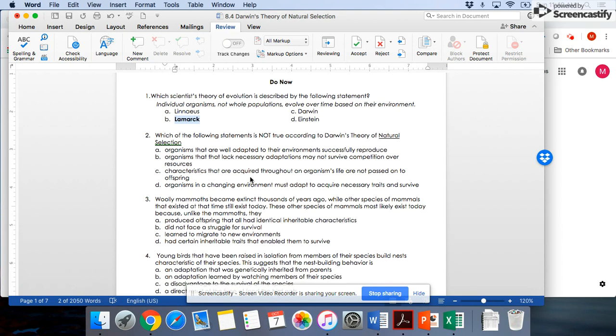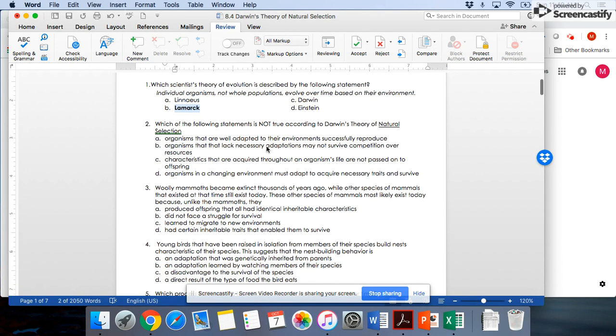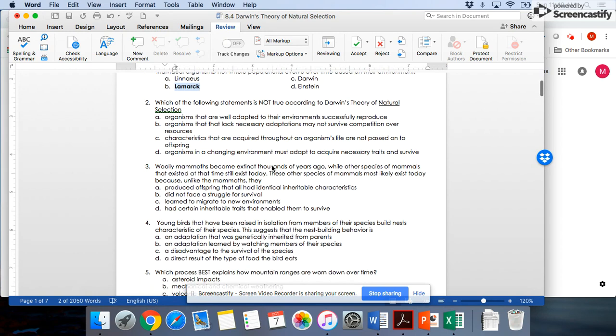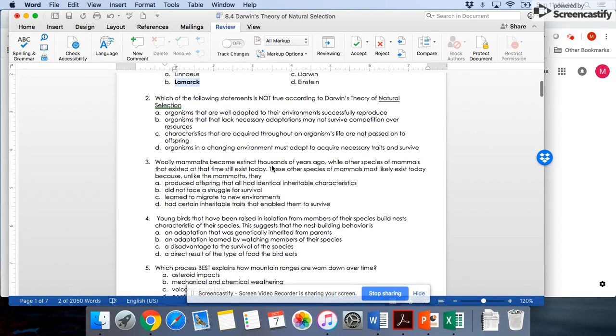Number two says, which of the following statements is not true according to Darwin's theory of natural selection? A says that organisms that are well adapted to their environment successfully reproduce. That's definitely something that we talked about yesterday. B says that organisms that lack the necessary adaptations may not survive competition over their resources. That's also true according to Darwin's theory. C says that characteristics acquired throughout an organism's lifetime are not passed down to the offspring. That's definitely what we talked about.